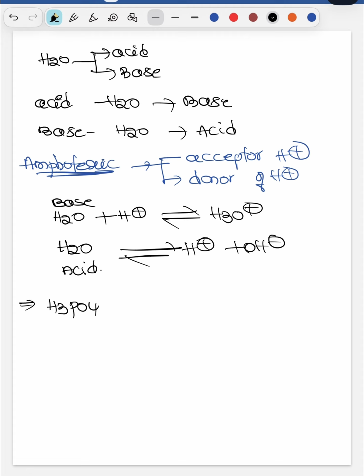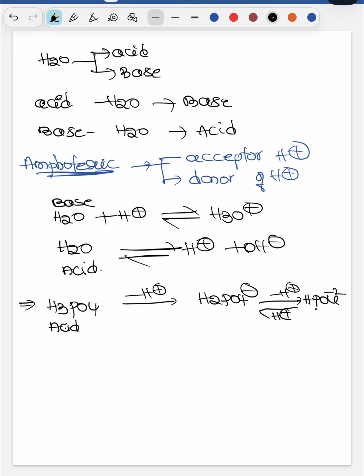H3PO4. Generally it is an acid, right? Behavior of acid. How can you say that it is an acid? If you remove the H+, it will form H2PO4-. If I remove one more H+ from this, it will form HPO4 2-. For example, if I add one more H+, it will become H2PO4-.